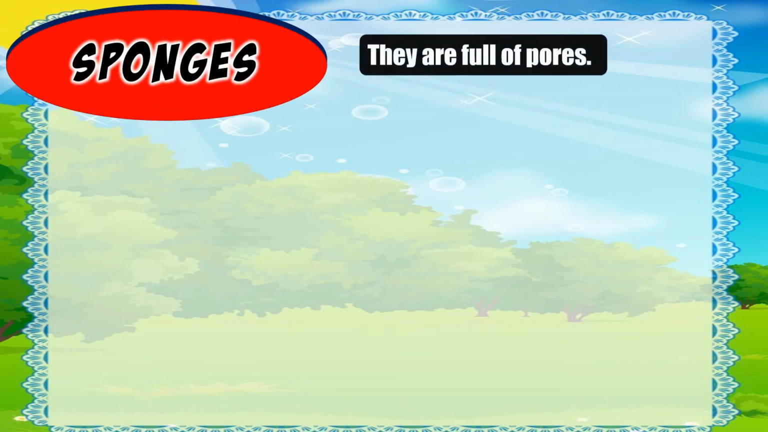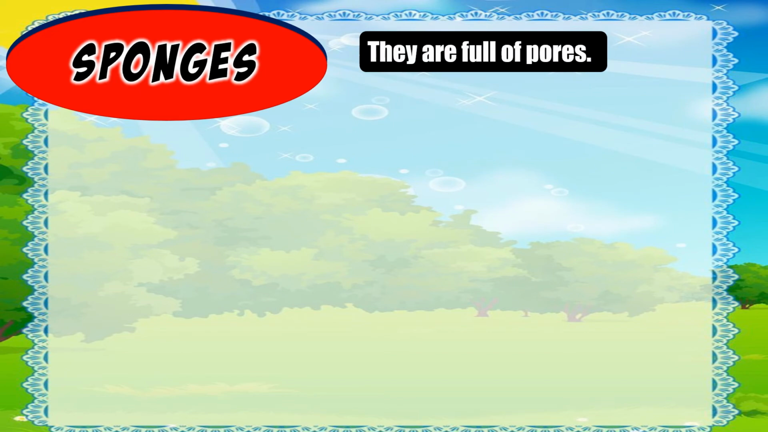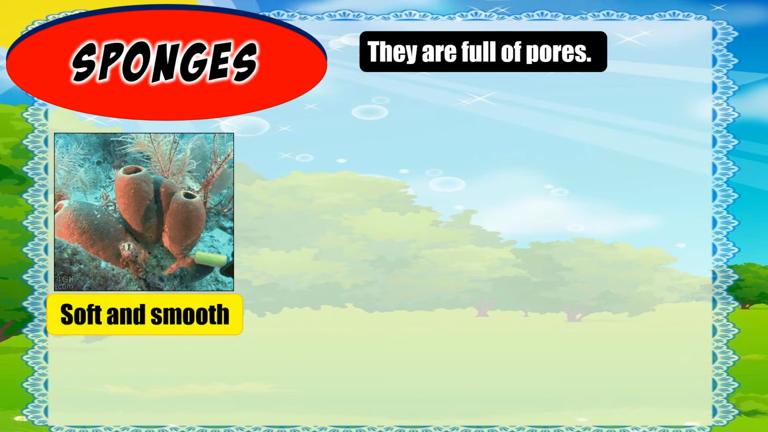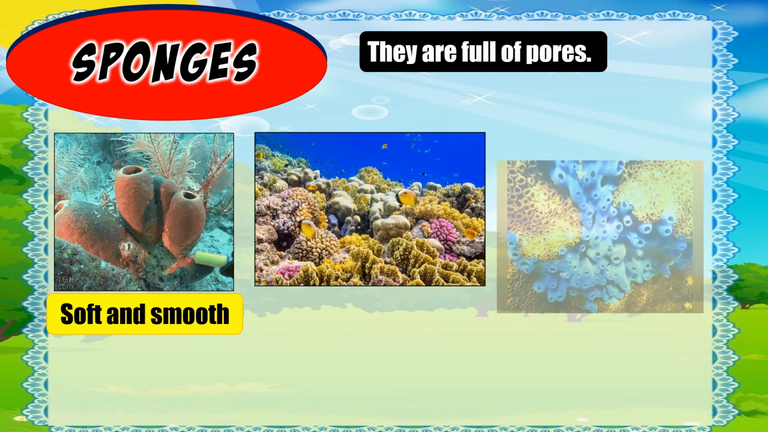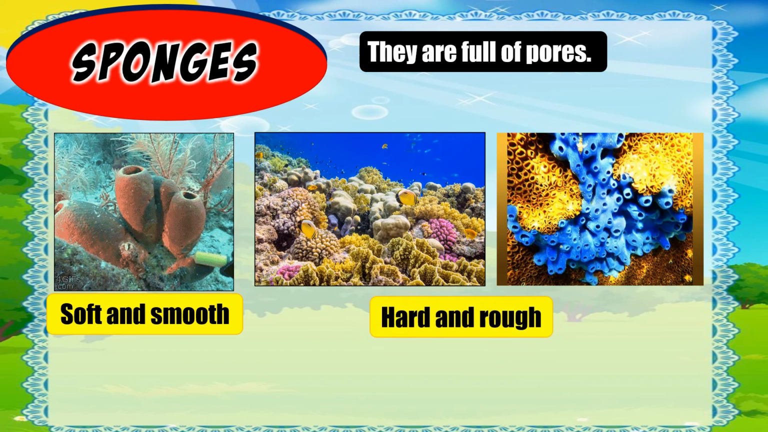Sponges, the last classification of invertebrates. Sponges are full of pores. Many sponges are soft and smooth. Some are hard and rough. Sponges cannot swim, that is why we thought they are plants instead of animals. They cannot make their own food. They feed themselves using their pores.